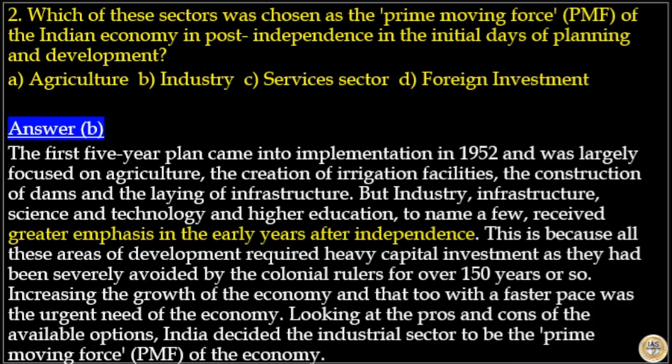The first 5-year plan came into implementation in 1952 and was largely focused on agriculture, and that includes creation of irrigation facilities, construction of dams, and laying infrastructure. But industry, infrastructure, science and technology, and higher education, to name a few, received greater emphasis in the early years after independence. This is because all these areas of development required heavy capital investment, as they had been severely avoided by colonial rulers for over 150 years or so.